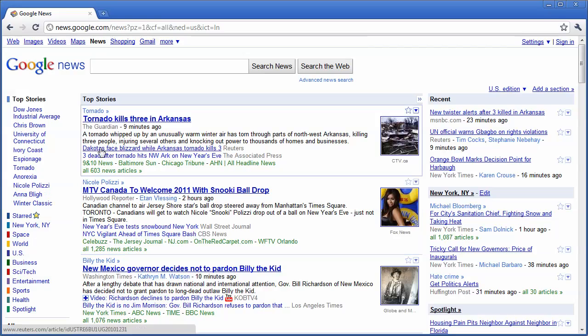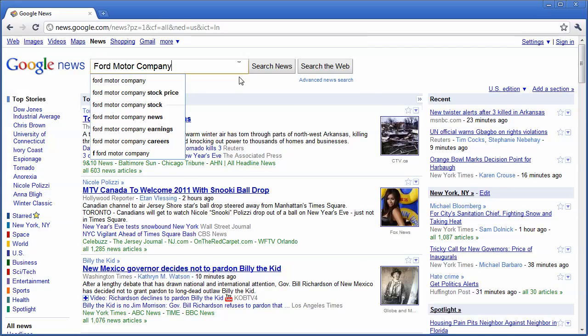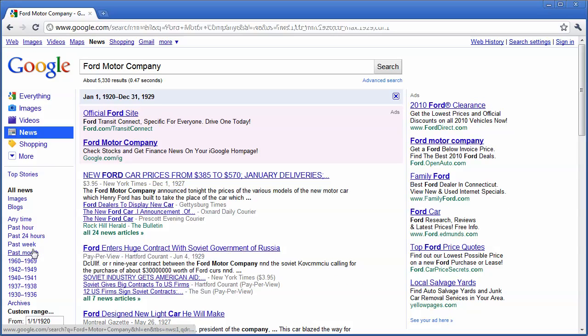Now, not only can you keep up to date on current items, but you can also use Google News as an excellent research tool. For example, let's say I'm doing a report on the history of the Ford Motor Company. I can come in here and I can type in Ford Motor Company and I search it. Now, because I'm doing a history report on this, maybe I don't want the most current news, but I can click back and maybe I want to see what happened between 1920 and 1929 to the Ford Motor Company. I can verify and I can see this.